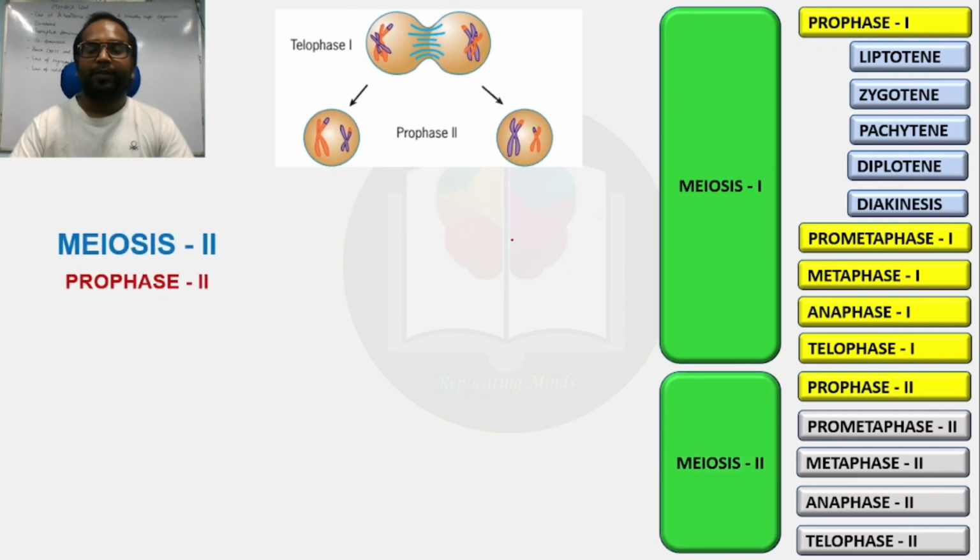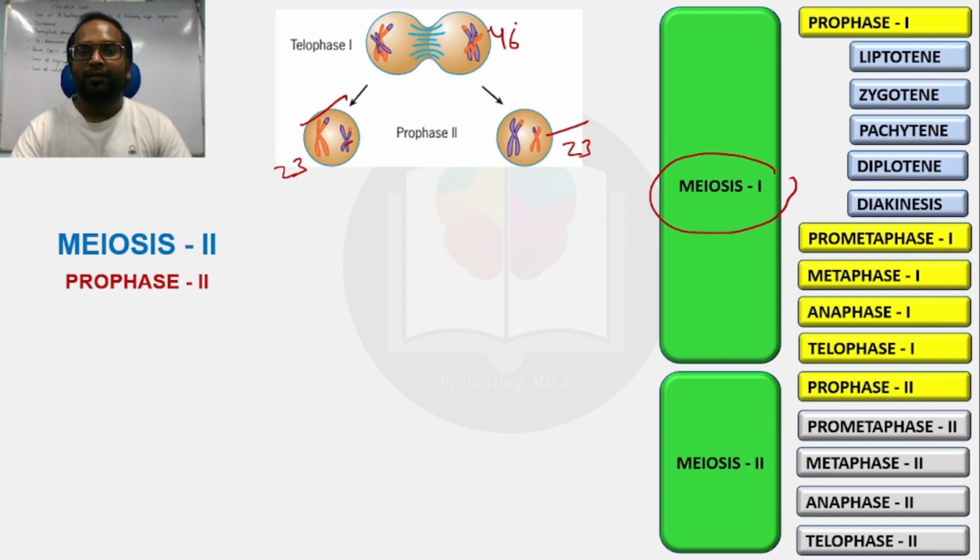Okay, now at the end of meiosis 1, the first division took place. One parent cell divided into two daughter cells. You can see here, each daughter cell contains 23 chromosomes. This cell contained 46 chromosomes, and these daughter cells contain 23 chromosomes.